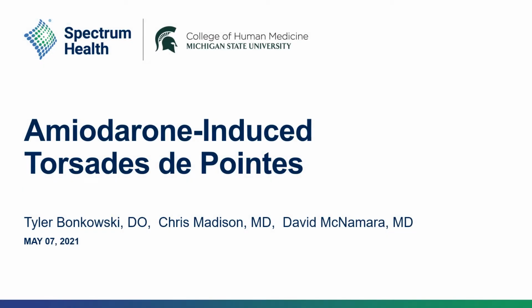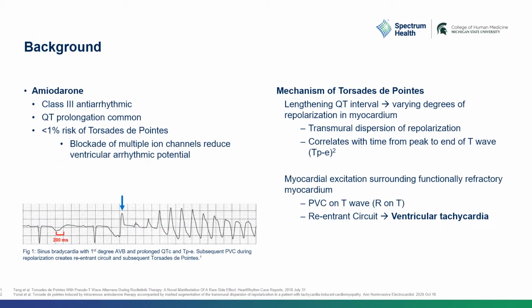I'm a second-year internal medicine resident at Spectrum Health, and I'd like to present a case of amiodarone-induced Torsades de Pointes. Amiodarone is a class 3 antiarrhythmic known to prolong the QT interval on EKG. Despite this, it carries less than a 1% risk of Torsades de Pointes, the thought being that blockade of multiple ion channels reduces its ventricular arrhythmic potential.